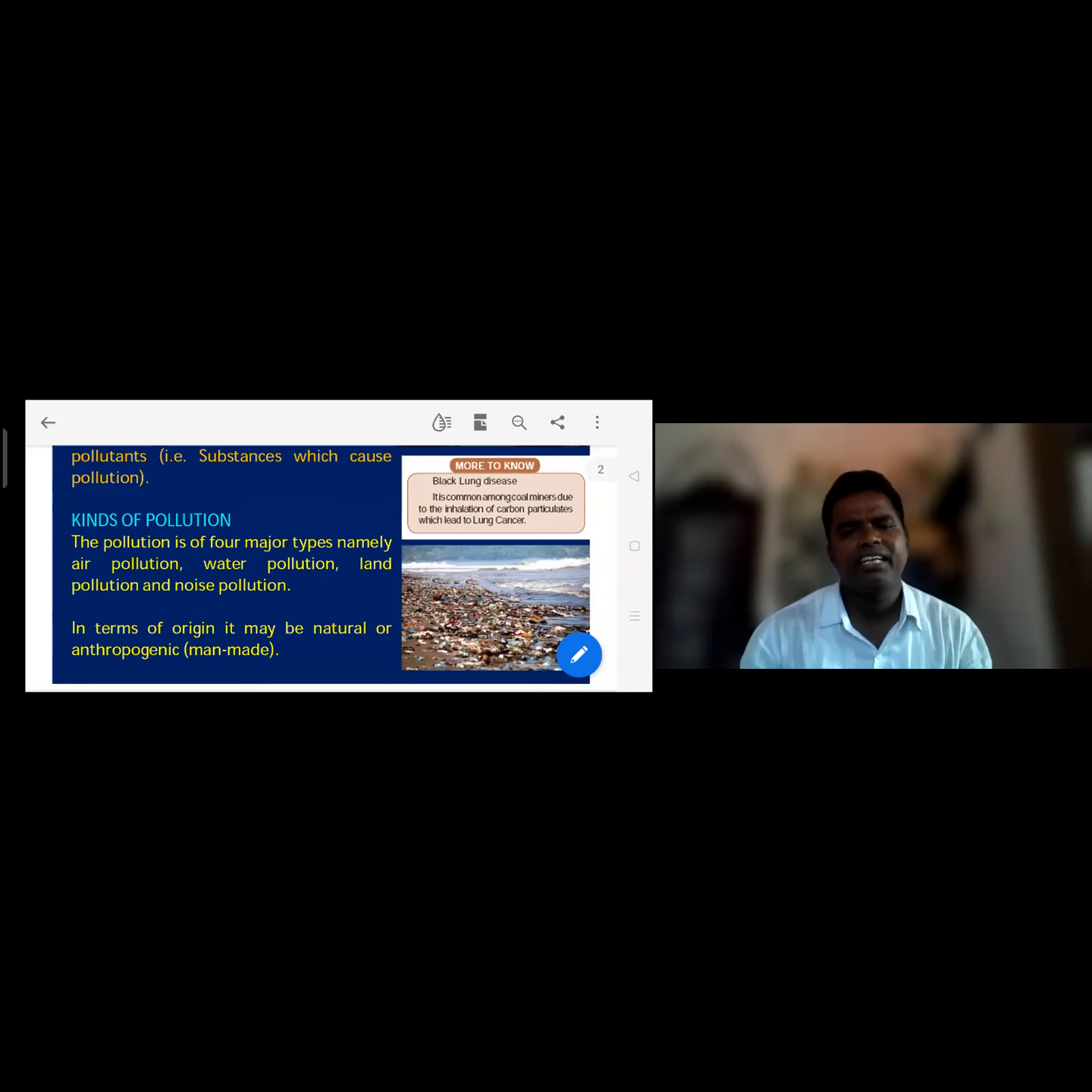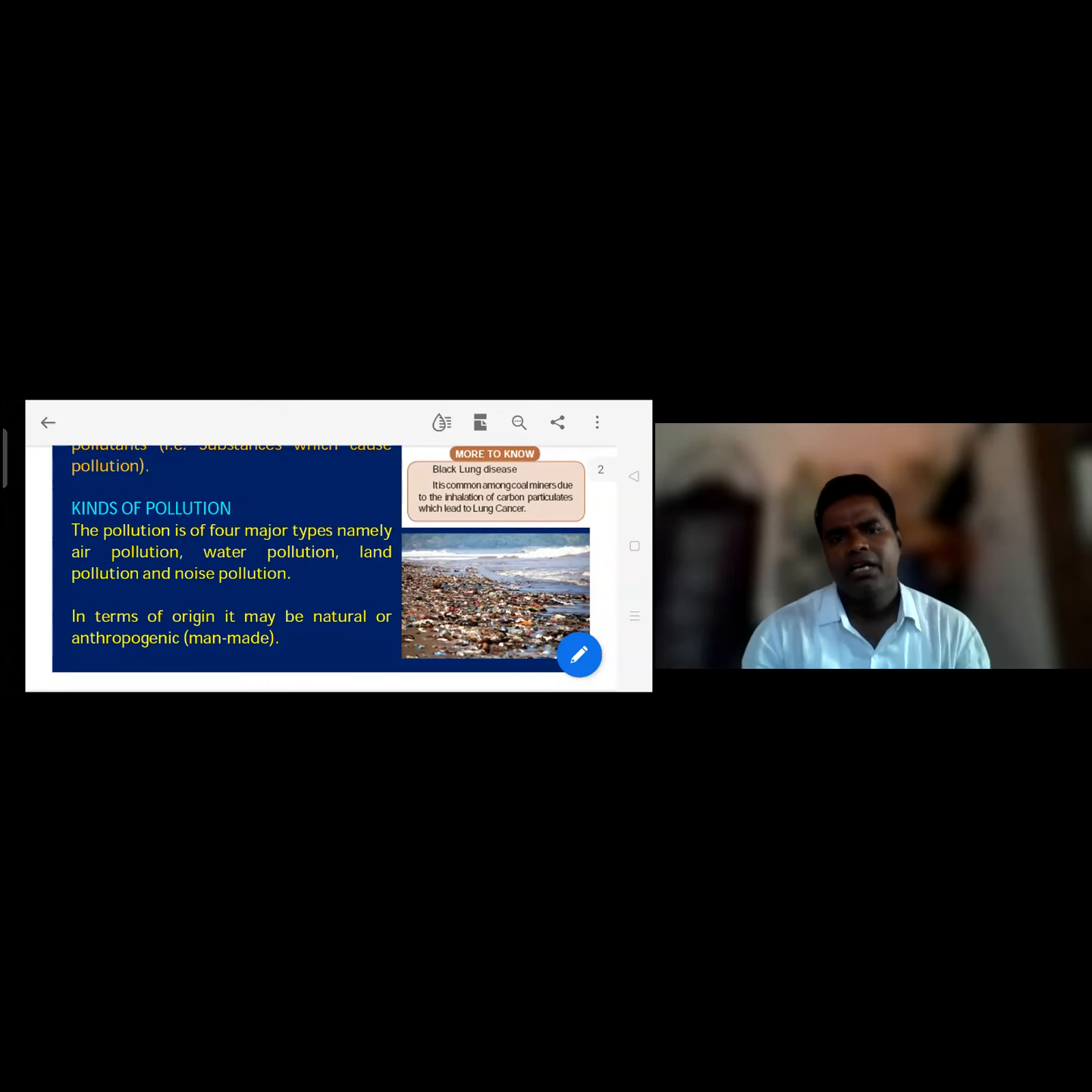For example, we are seeing in the diagram black lung disease, which is common among coal miners due to inhalation of carbon particles into the lungs. For example, Singareni people who work in the mines breathe carbon particles into their lungs, and they suffer from lung cancer.